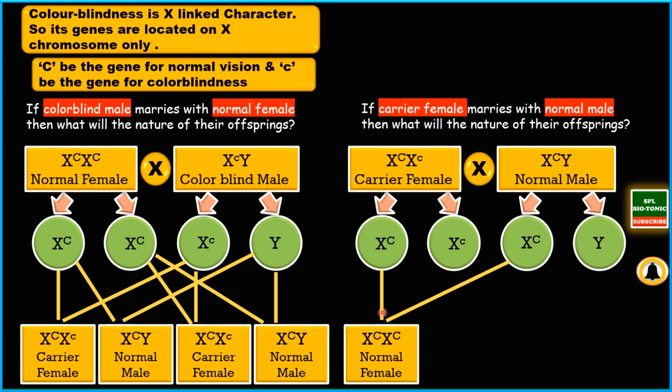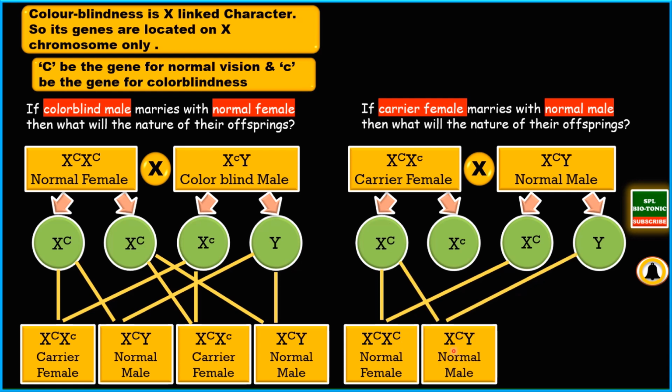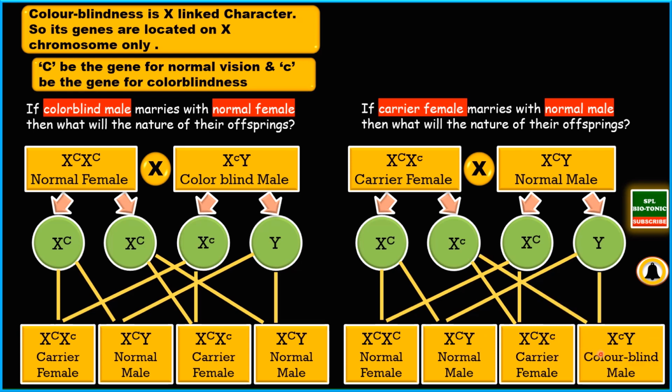Now during fertilization, what is happening? This female gamete will fuse with this male gamete to form X capital C X capital C, that is a normal female. This is X capital C Y, that is a normal male. Then X capital C X small c, a carrier female, and last is X small c Y.